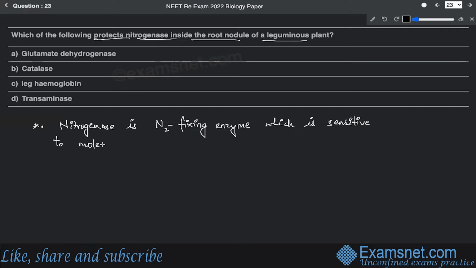That means if there is the presence of aerobic condition, then nitrogen fixation won't take place because the nitrogenase will get deactivated. All right. So this nitrogen fixing enzyme is sensitive to molecular oxygen,